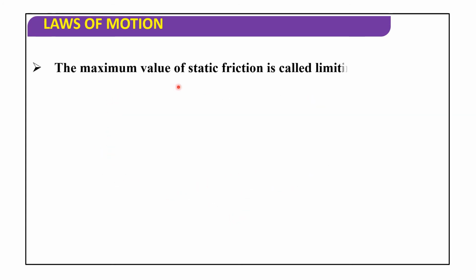The maximum value of static friction is called limiting friction. It is the maximum value; if the applied force reaches it, the body begins to slide. So Fs maximum is equal to Fl, that is, limiting friction.